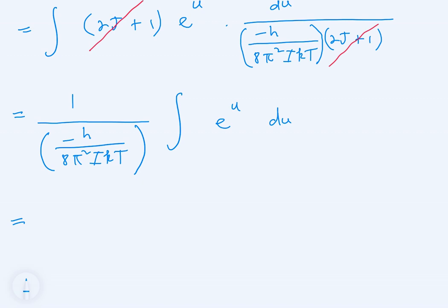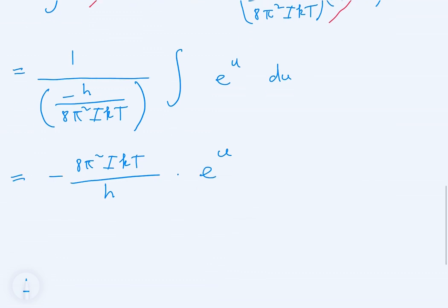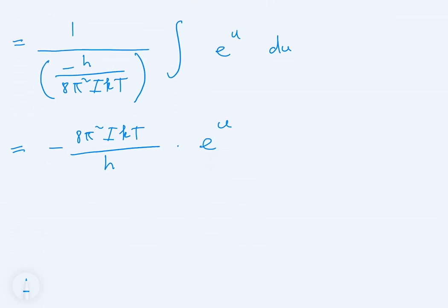So the constant outside, you can write like this. You can write this as minus 8 pi squared multiplied by i kt divided by h. So you can write this constant like this. You can flip it and write it like this. Same thing. And the integral of e^u is the same as e^u. We're not going to put a plus C because we are evaluating a definite integral. We're just finding the antiderivative now. So the result here is e^u.